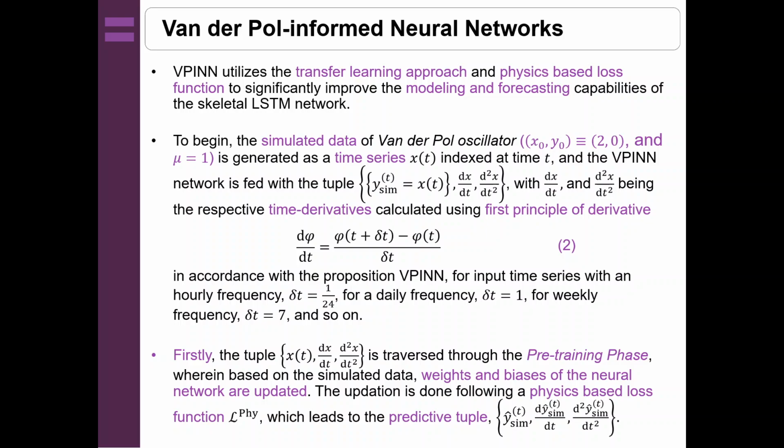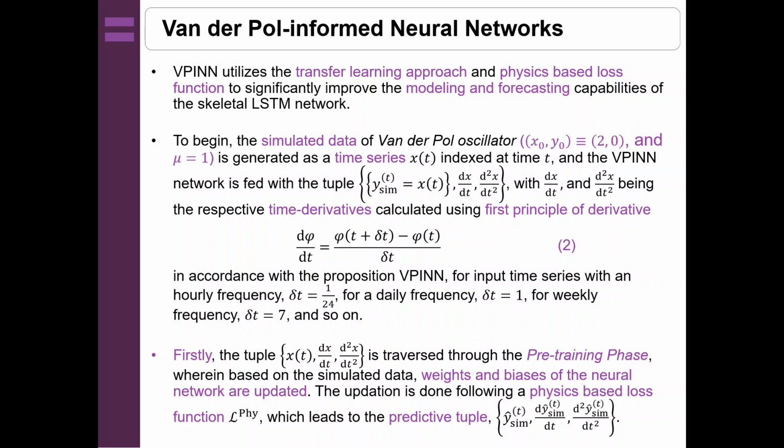VPINN utilizes the transfer learning approach and a physics based loss function to significantly improve the modeling and forecasting capabilities of the skeletal backbone, that is the LSTM network, which has been used over here. To begin, we will generate simulated data of the Van der Pol oscillator, and for that we are going to take mu equals 1, that is the damping constant equals 1, and the initial coordinates as 2 and 0 respectively.